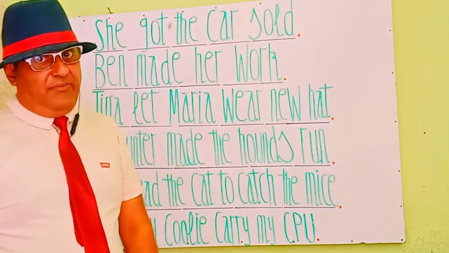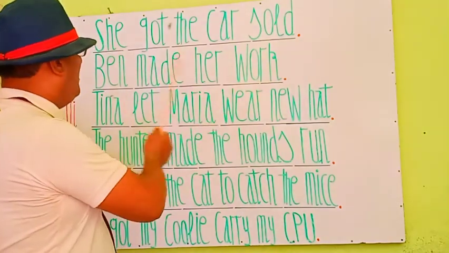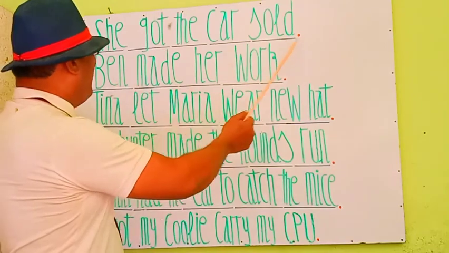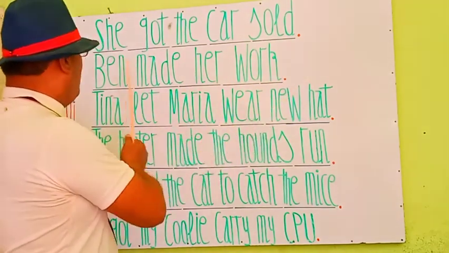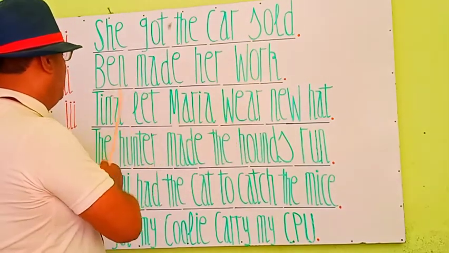So we have phrases here. She got the car sold. She got the car sold by broker. उसने कार को ब्रोकर से फरोख्त करवा दिया. Let's see the next phrase.